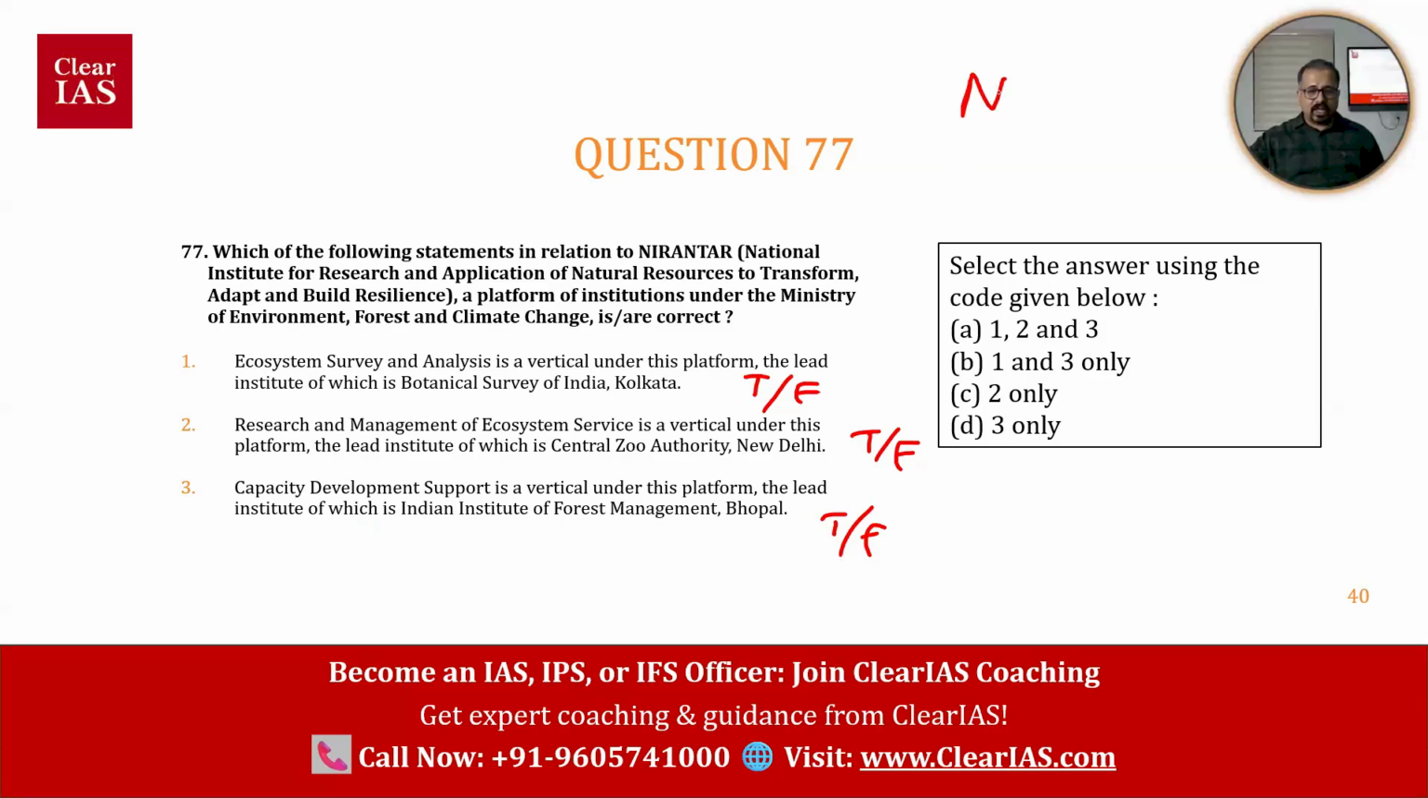So this question is about Nirantar. Under Nirantar there are different verticals. Under each vertical, there is a lead organization as well. So one vertical is ecosystem survey and analysis, then research and management of ecosystem service, capacity development support. Under each vertical, which is the lead organization, that is the question connected with Nirantar. See how UPSC is asking questions. No wonder this year's exam was very difficult, right? So we need to know about Nirantar, the different verticals there, and the lead institute under each vertical as well.